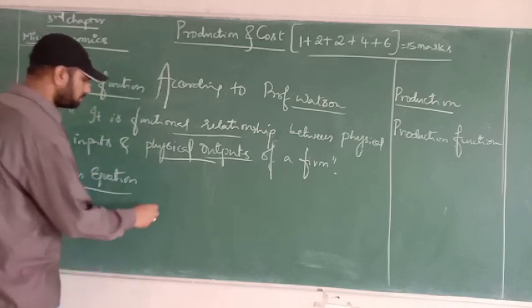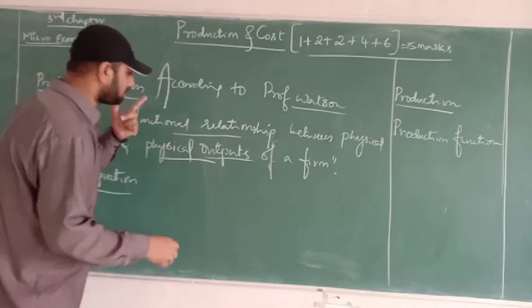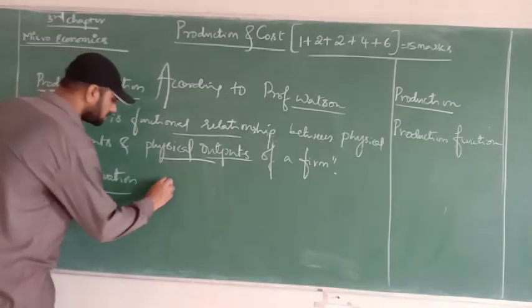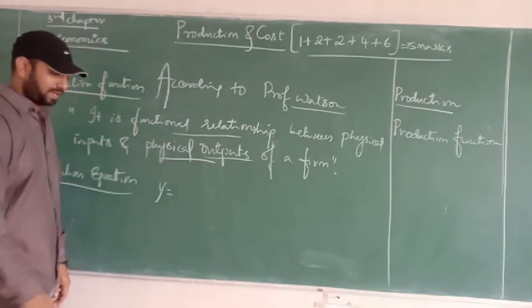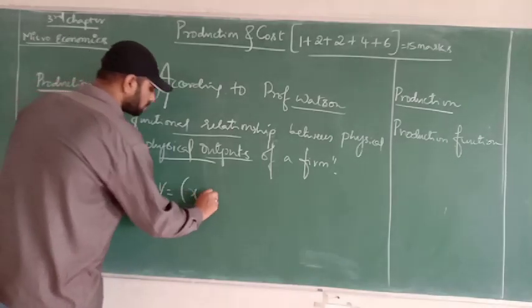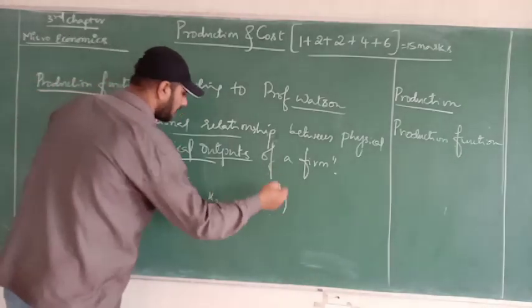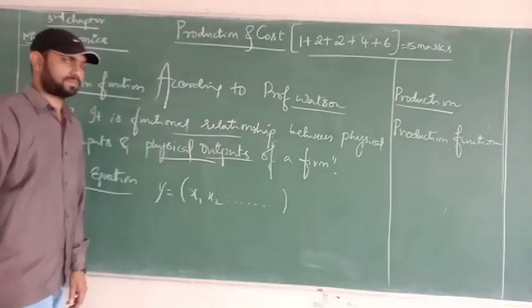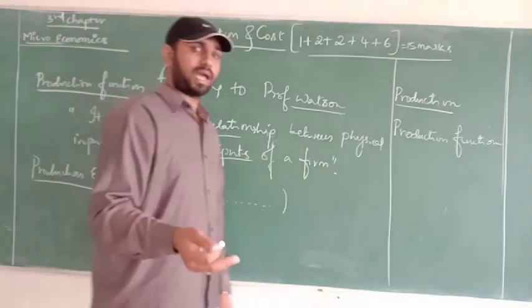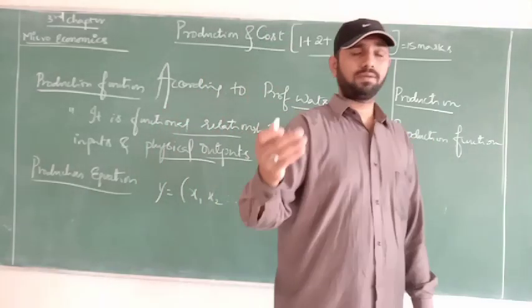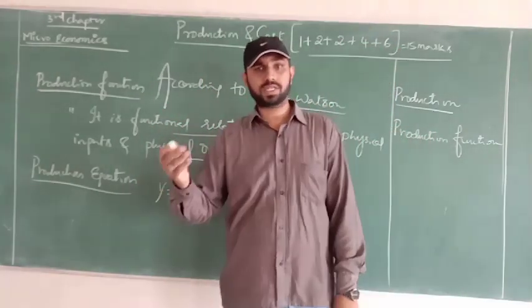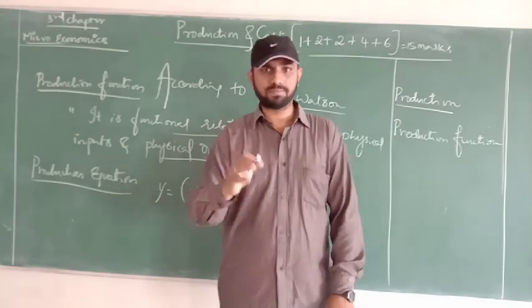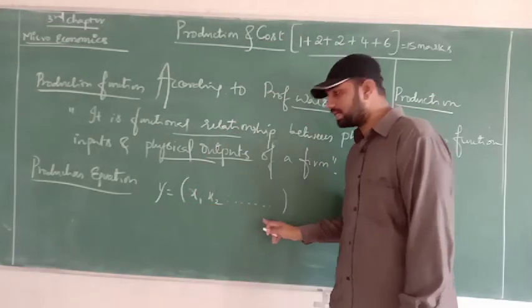When the production function is termed a functional relation, it can be expressed as Y = f(x1, x2, ..., xn), n number of factors. These factors are called inputs, like land, labor, capital, organization, technology, material, n number of factors required to run a firm. These are the physical inputs.